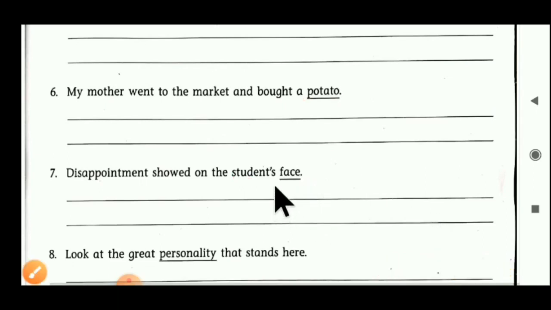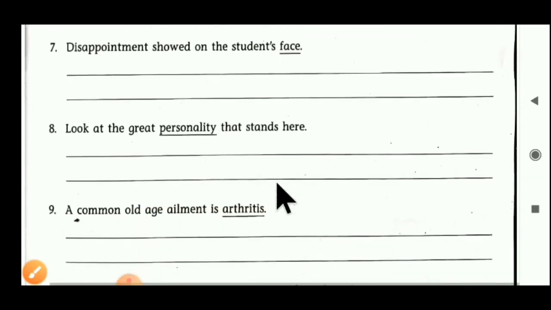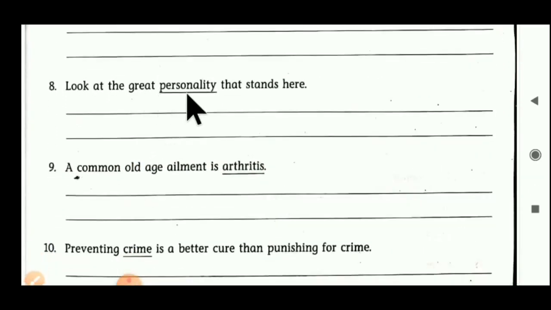Now we see sentence number 8: Look at the great personality that stands here. Personality is a singular word. We have to convert it into plural form. So: Look at the great personalities that stand here.